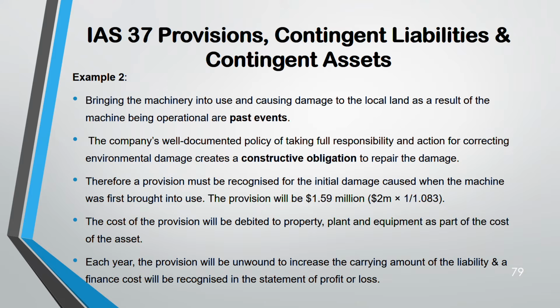And each year, provision will be unwound to increase the carrying amount of liability, and a finance cost will be recognized in statement of profit and loss. That means what is your provision this year? 1.59, right? That 1.59 you have to multiply by 8% to find the interest, the finance cost. Every year you have to keep on doing like that: with the provision, multiply 8%.